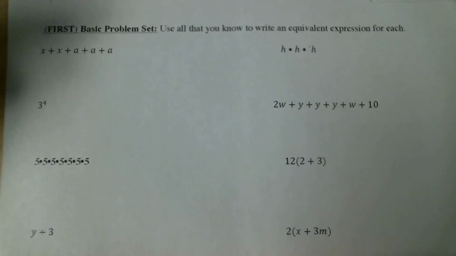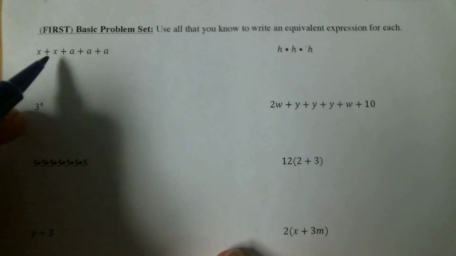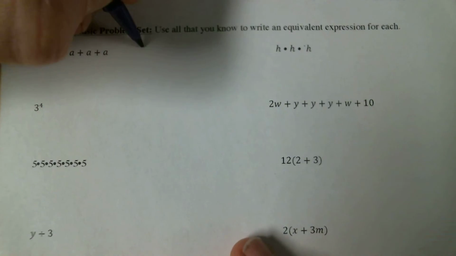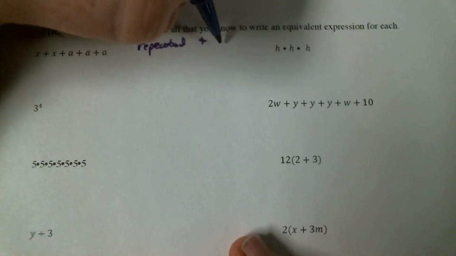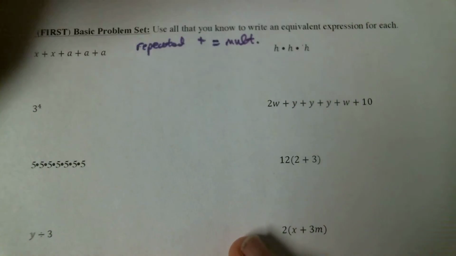All right, so this should be a pretty short correction. We just have to remember some of our long-term memory chunks, and we're good to go. So this first one, I can see it's repeated addition, and I want you to include these reasons along with me today. We know repeated addition is the same thing as multiplication. We have to remember that.